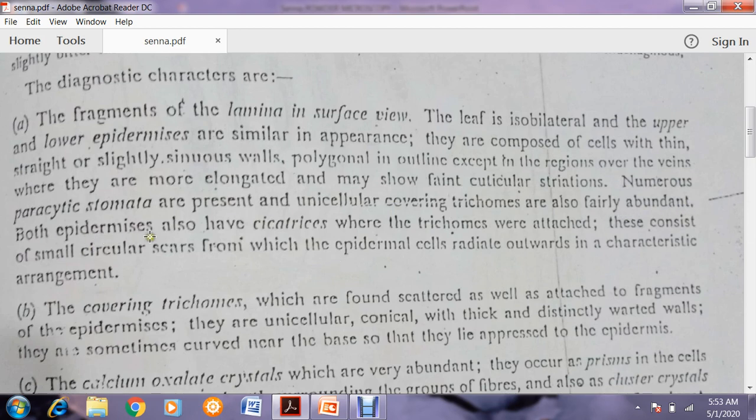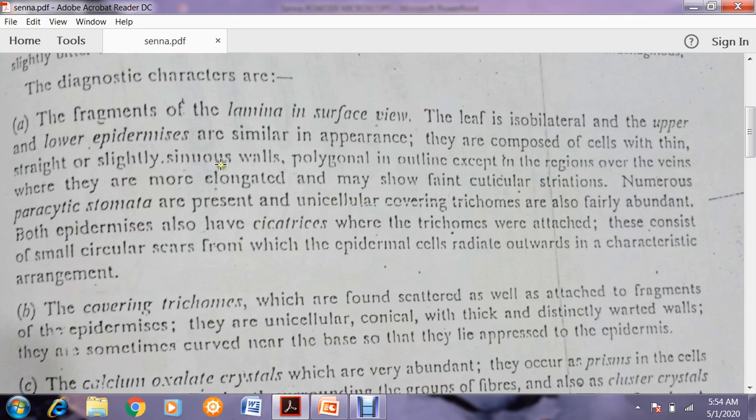Now, both epidermis also have scars where the trichomes were attached. These consist of small circular scars from which the epidermal cells radiate outwards in a characteristic arrangement.